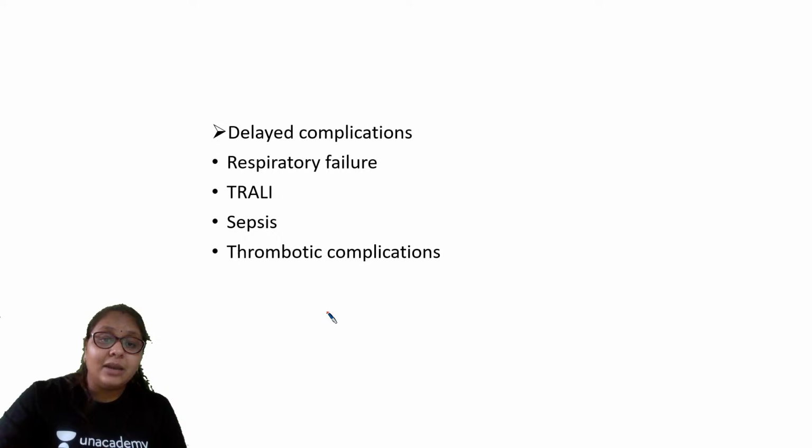Delayed complications, it can be respiratory failure, ठीक है, या फिर transfusion related acute lung injury.